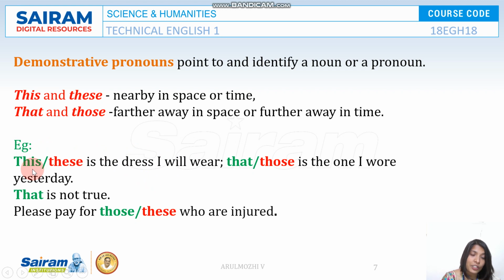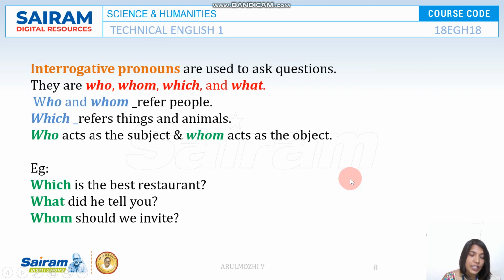So he or she says that this is the dress that I will wear tomorrow. That is the one that I wore yesterday. We have to go for "that" because here it is a singular verb. So we are going for "that is the one I wore yesterday."